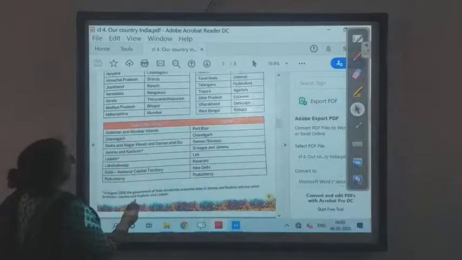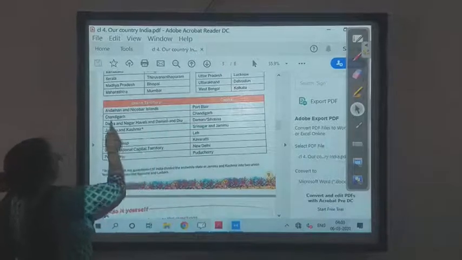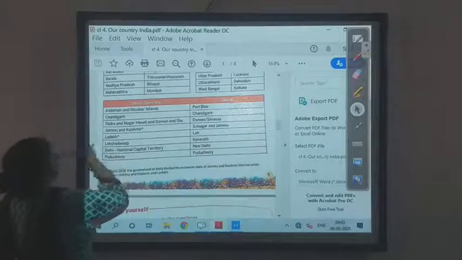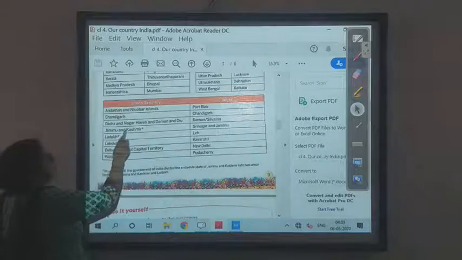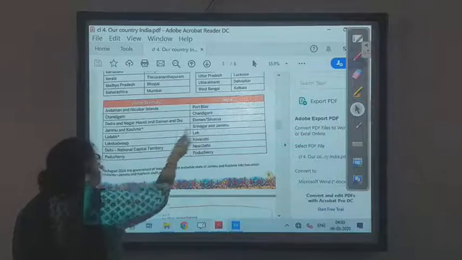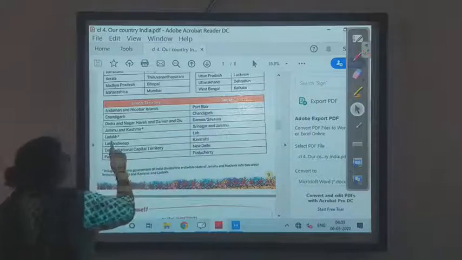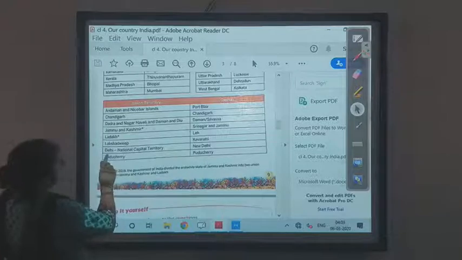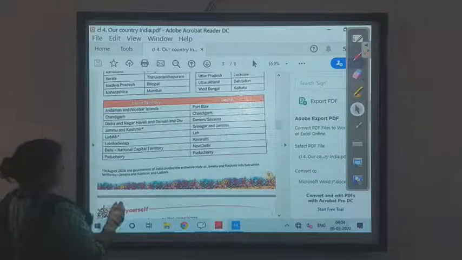Okay, now we come to the Union Territories and their capitals. Andaman and Nicobar Islands, Port Blair. Chandigarh itself has Chandigarh as the capital. Chandigarh is also a Union Territory. Dadra and Nagar Haveli and Daman and Diu, it's Daman and Silvassa. Jammu and Kashmir, Srinagar and Jammu. Ladakh, Leh. Lakshadweep, Kavaratti. Delhi National Capital Territory is New Delhi. Puducherry is Puducherry.